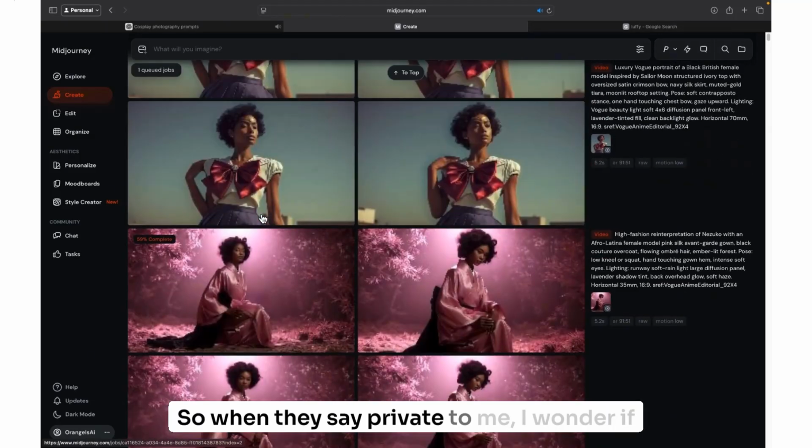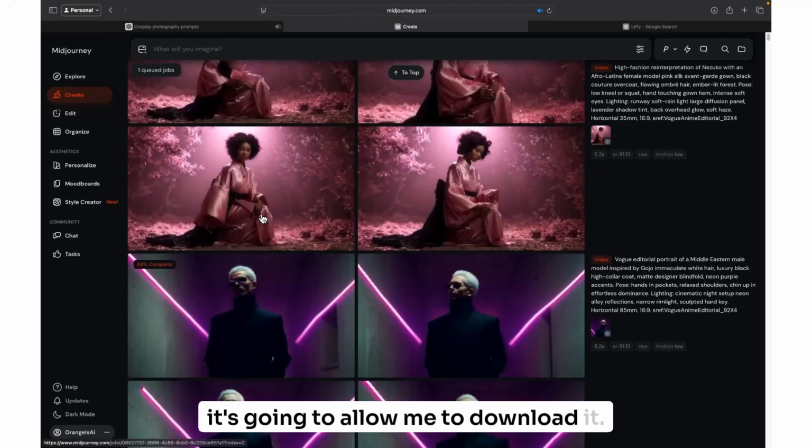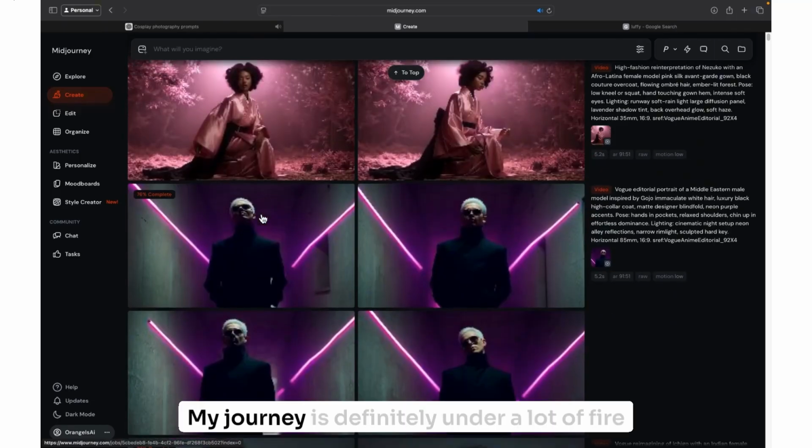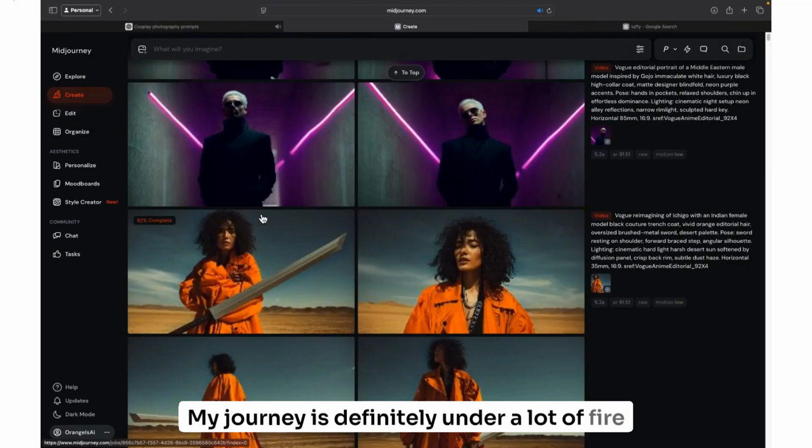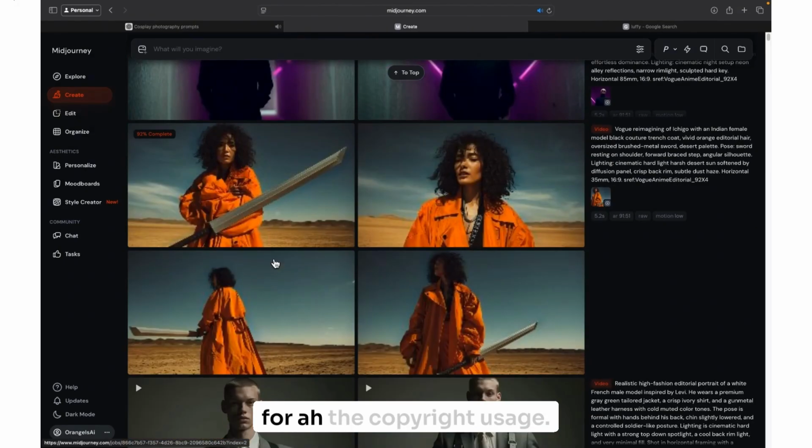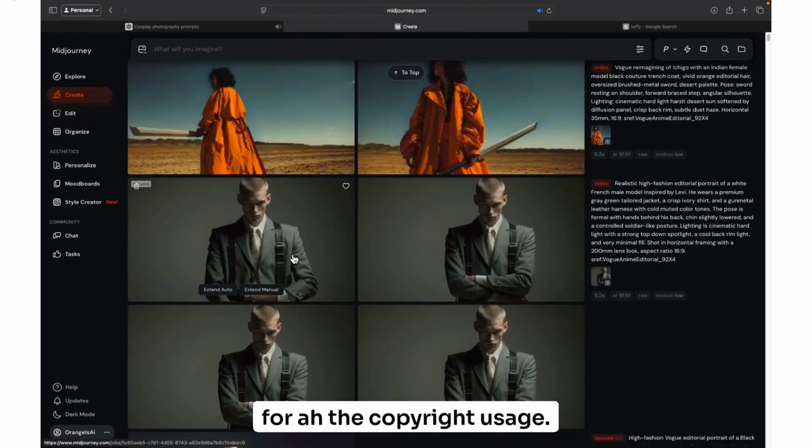So when they say private to me, I wonder if it's going to allow me to download it. MidJourney is definitely under a lot of fire for their copyright usage.